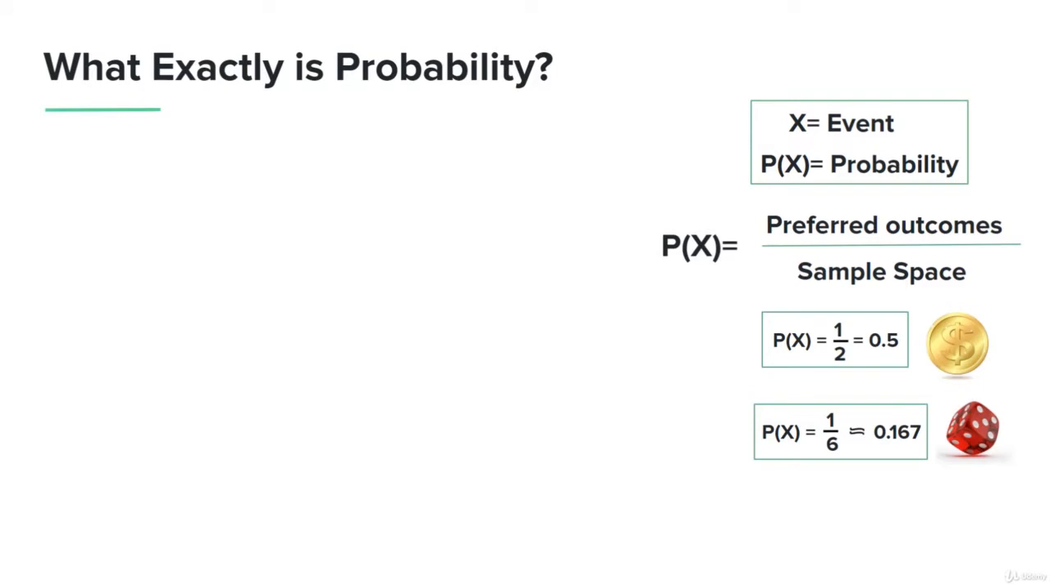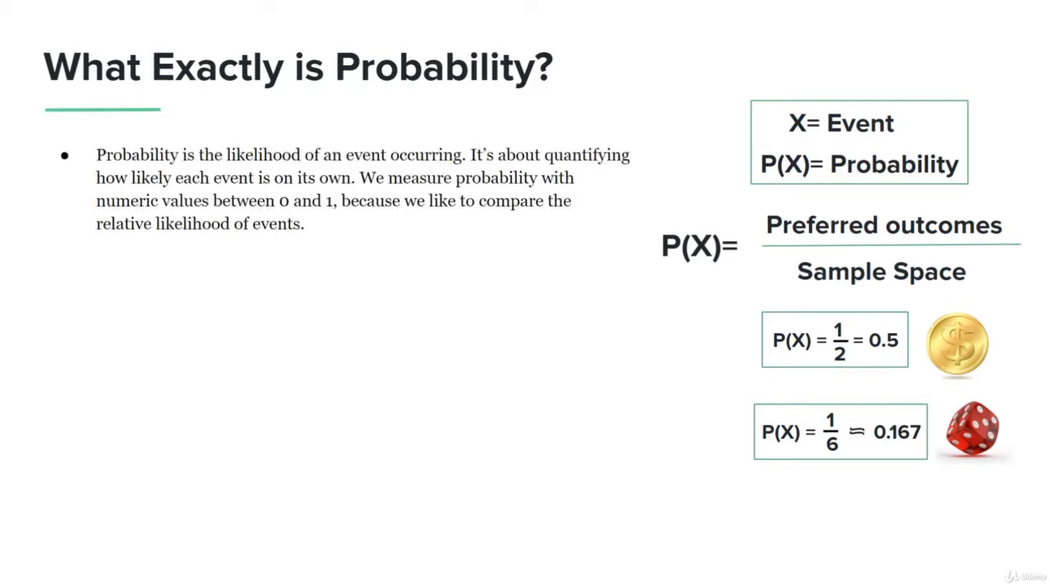So what exactly is probability? Probability is the likelihood of an event occurring. Very simple. It's the probability of something actually happening. It's about quantifying how likely each event on its own would happen. And we measure probability with numeric values between 0 and 1 because we like to compare the relative likelihood of events actually happening.